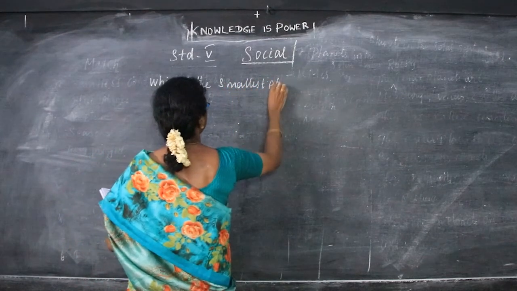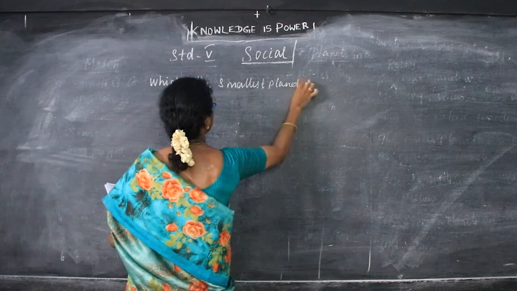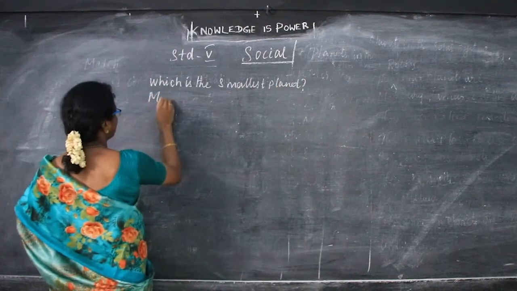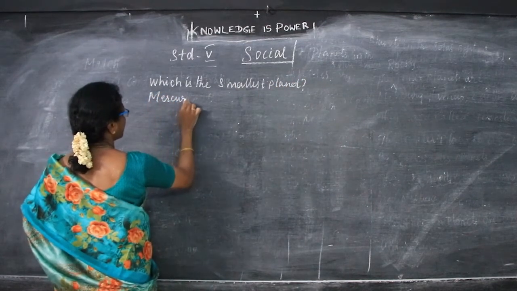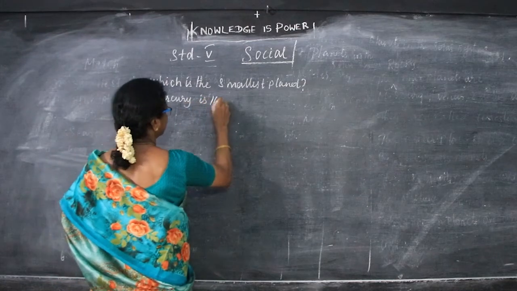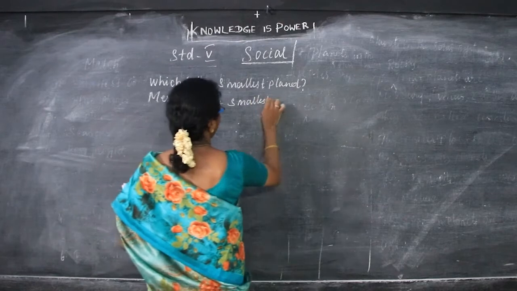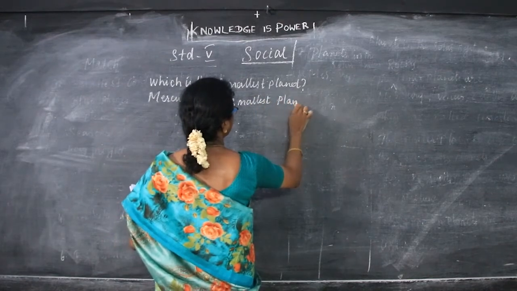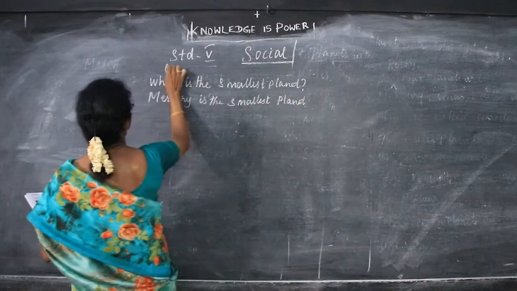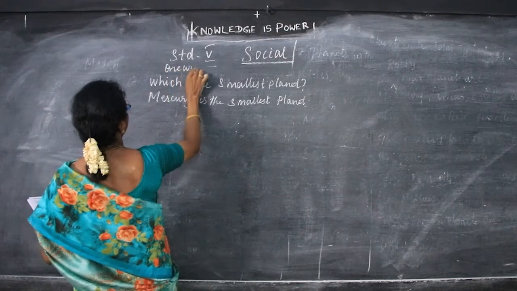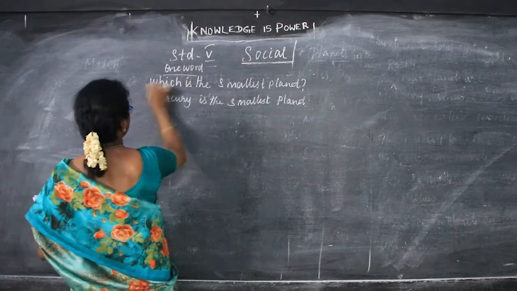You can say Mercury is the smallest planet. So learn this one word, children: Mercury is the smallest planet.